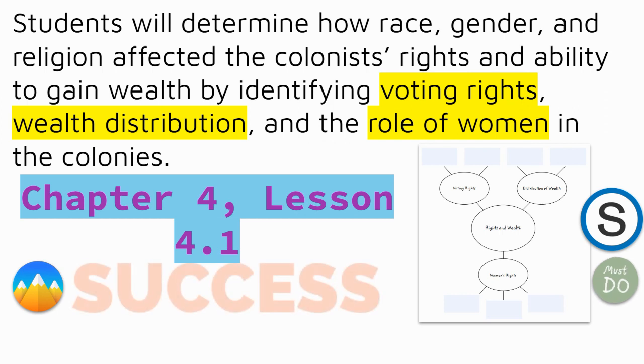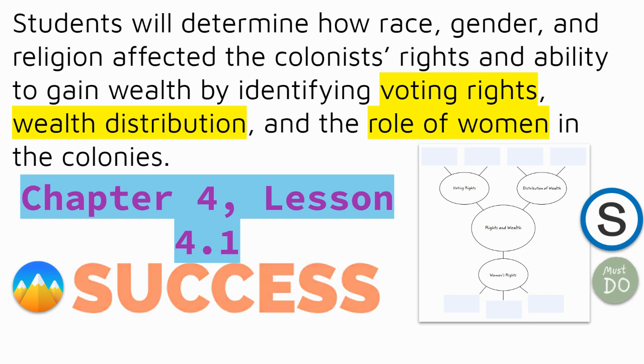All right, eighth grade, chapter 4, lesson 4.1. Okay, here's our success criteria. Just wanted to give you a quick little lecture on this in case you're out of class on this rotation. All right, so we did this in class.